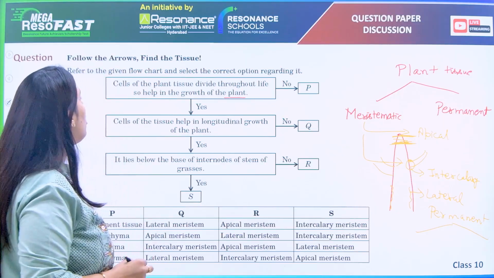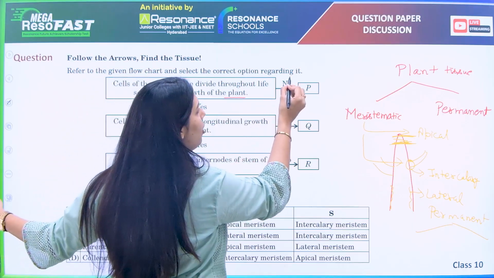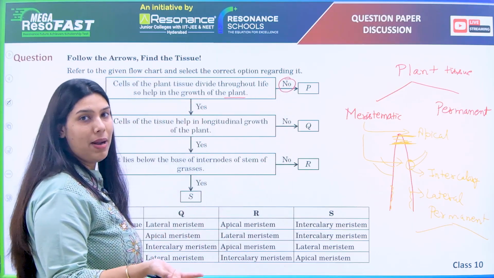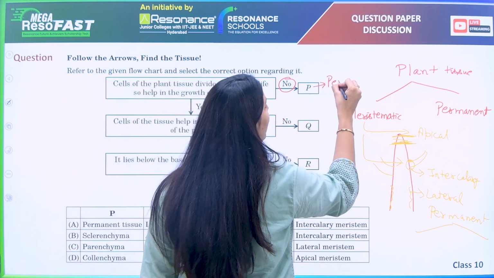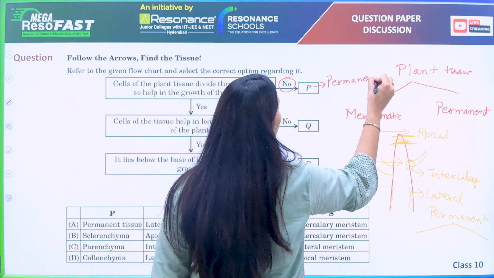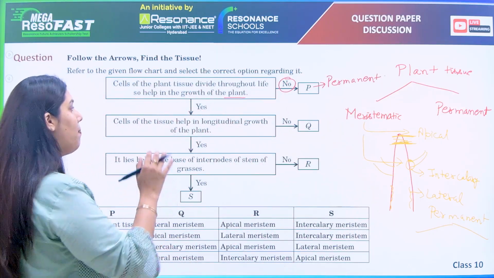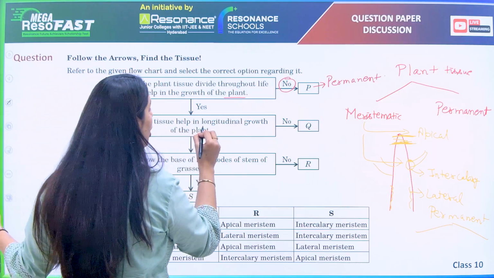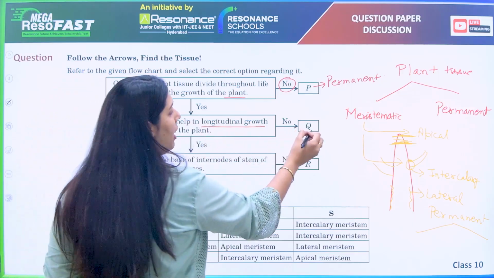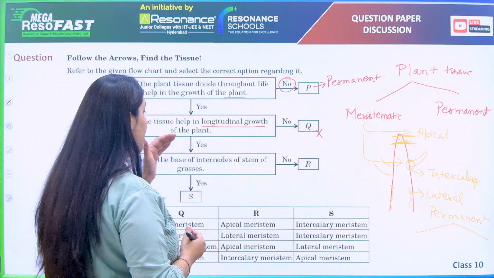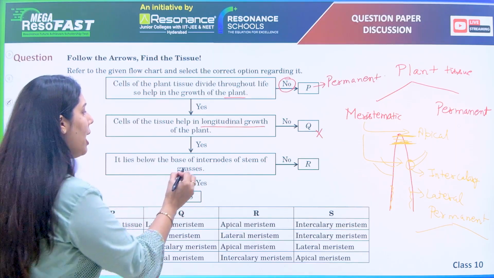Cells of the plant divide throughout life and help in growth of the plant. If they don't divide, that means it is not a meristematic tissue, because meristematic tissue is something which is dividing. So this P might be a permanent tissue, because the statement says that they don't divide. Now if they divide and help in longitudinal growth of the plant, we move forward. But they are present in the internodes.